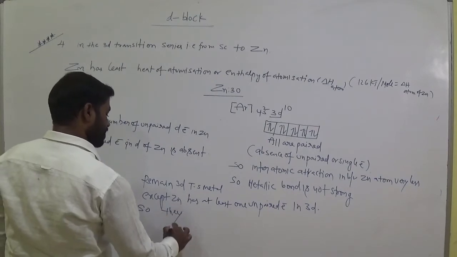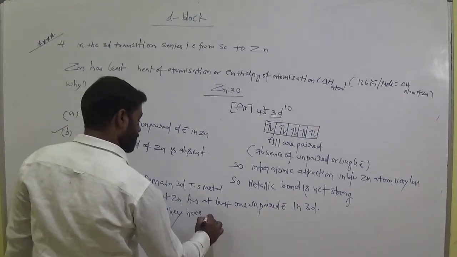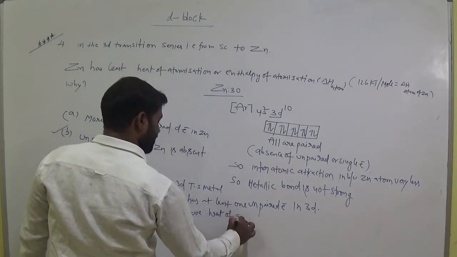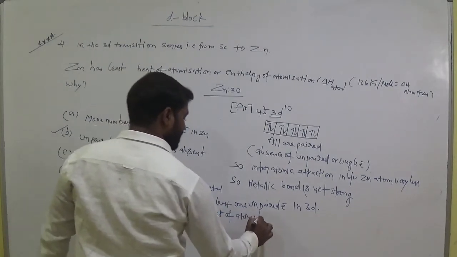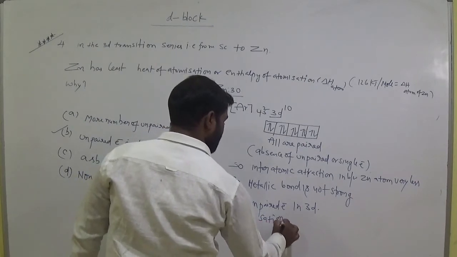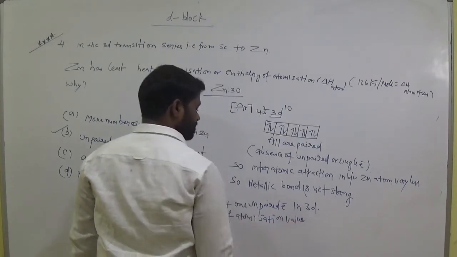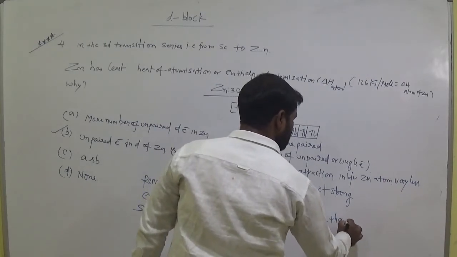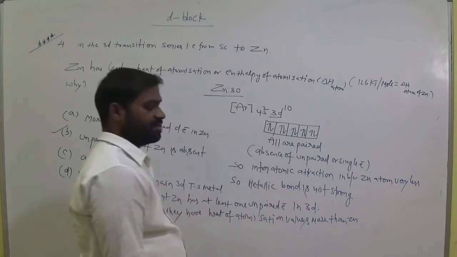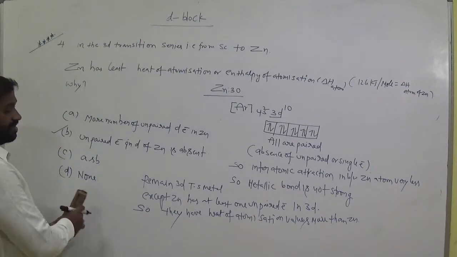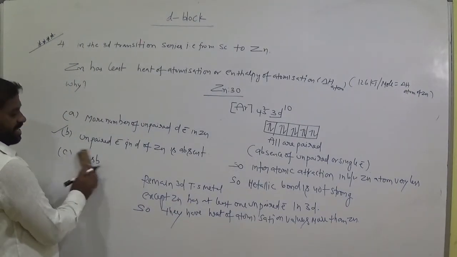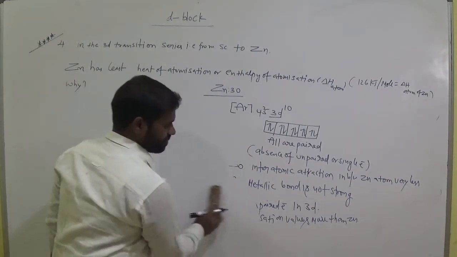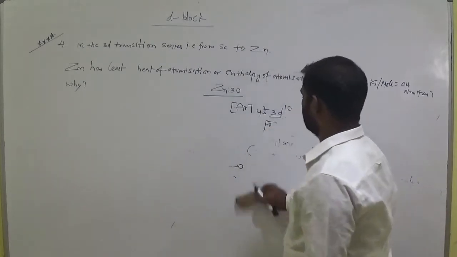So they have heat of atomization values more than zinc. They consist of unpaired electrons, remaining except zinc here. Okay, that is the reason. Is it clear, students, up to here?